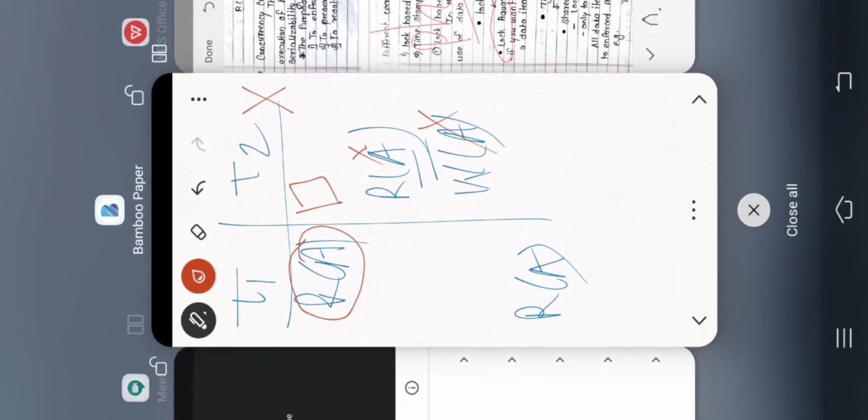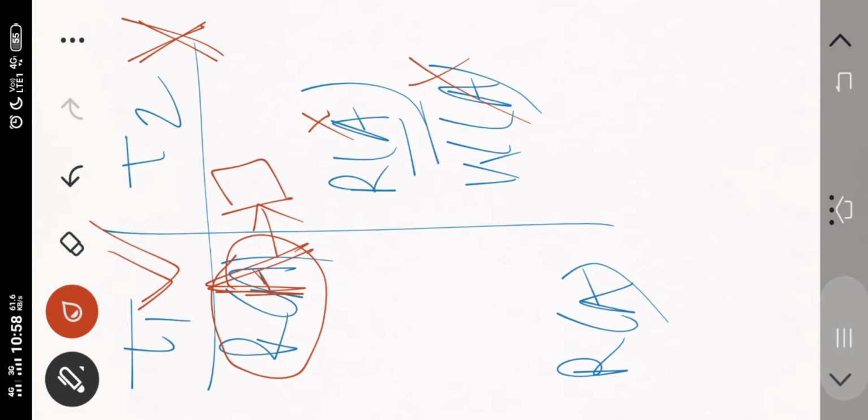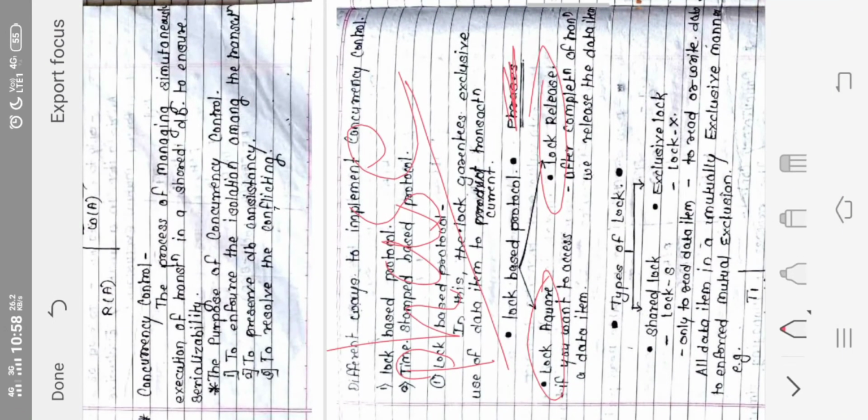In this example I have told you, now I have acquired the lock. Now I have acquired the lock, means what? This particular data item I am going to use. This particular transaction T2 cannot use it. Only this particular transaction will be using this particular data item A, right? So that is nothing but the lock acquire.